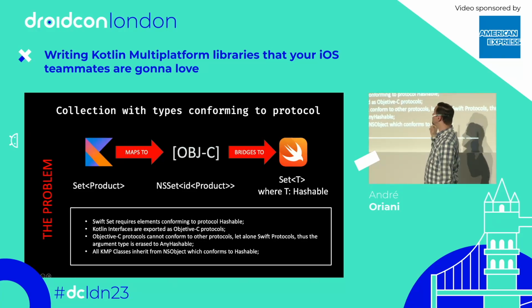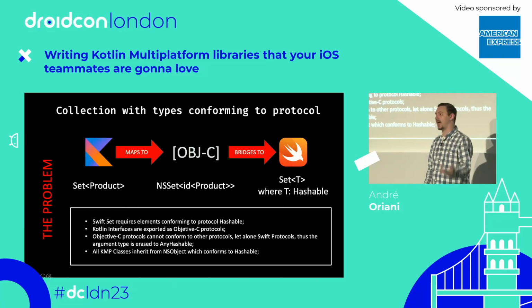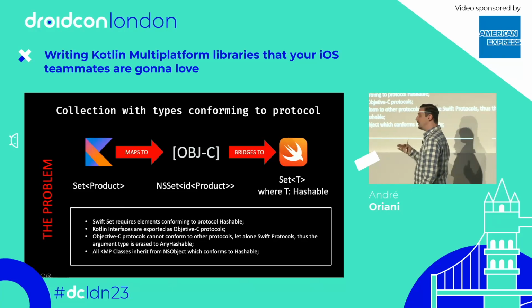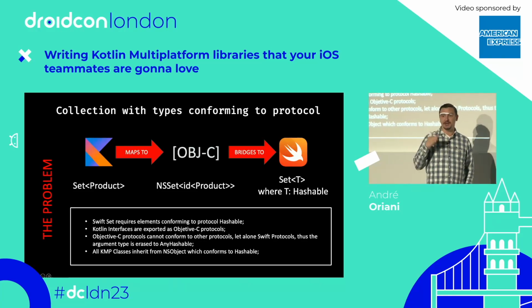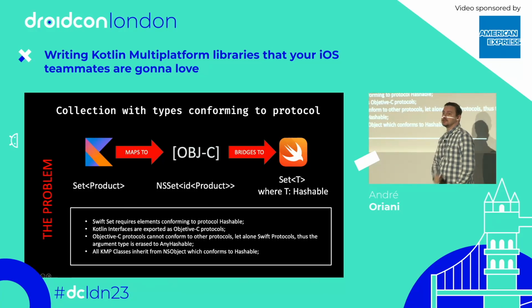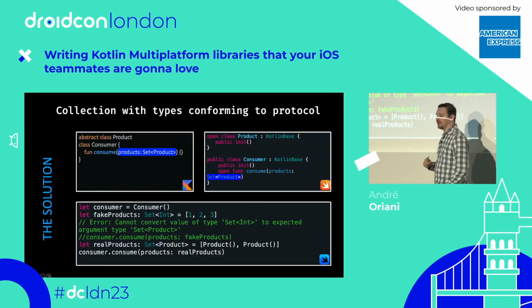So after type erasure, the type will be set to AnyHashable. It's the erasure type for hashables in Swift. But on the other hand, all KMP classes that you define in your code inherit from NSObject, which conforms to the Hashable protocol. So the solution here is simple. We just make Product a class, right?